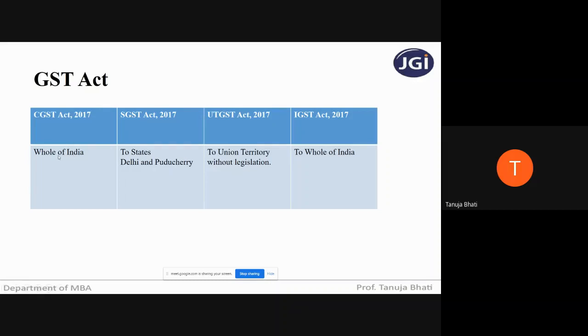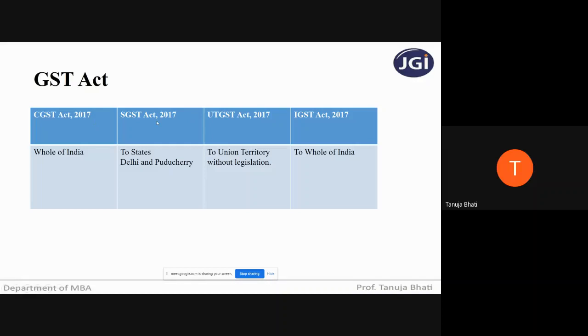And if the sale takes place within the same state, then according to the CGST Act, CGST is to be levied. Now students, the maximum CGST rate which is to be applied cannot exceed 20%. So the maximum rate that can be charged under the CGST Act 2017 is only 20%, for all the transactions on which CGST tax is to be collected.